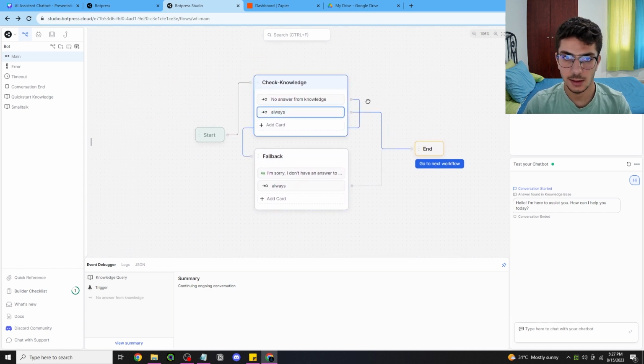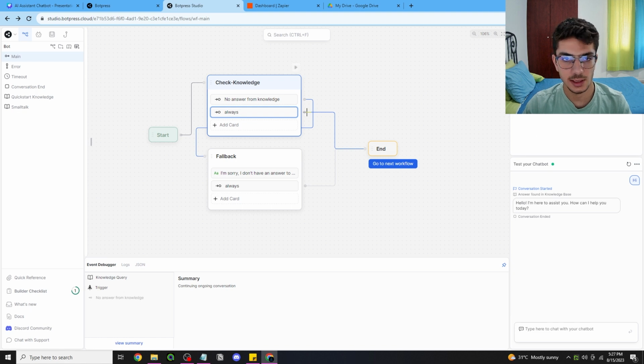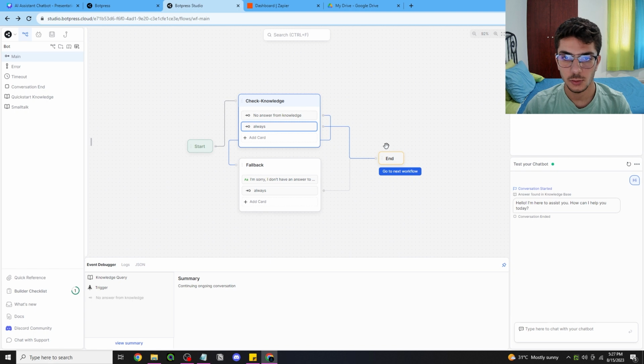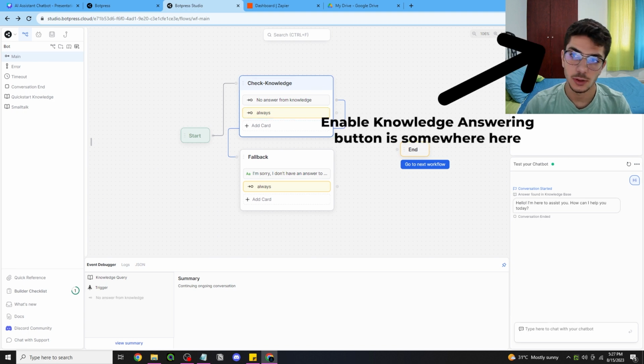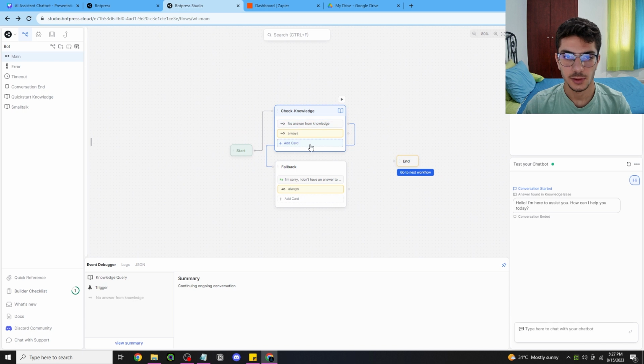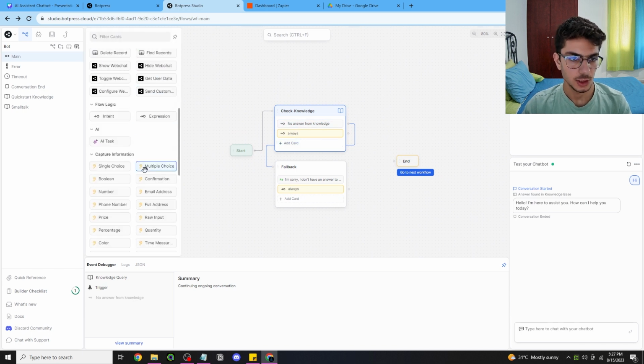The second thing is, if it found an answer, it would automatically reply and also go to the end. But what we're gonna do is cancel both pathways. First of all, we're gonna click on enable knowledge answering. And after that, I'm gonna add a card, which is the raw input.